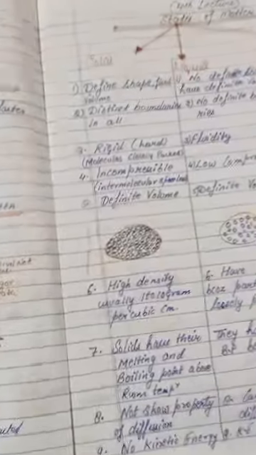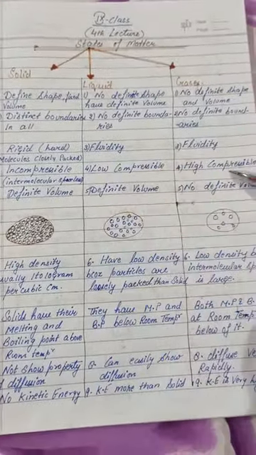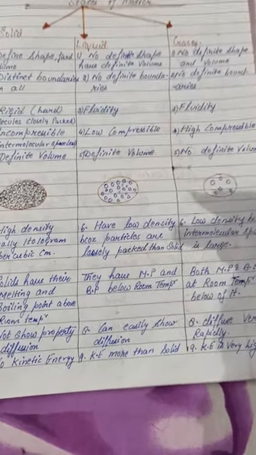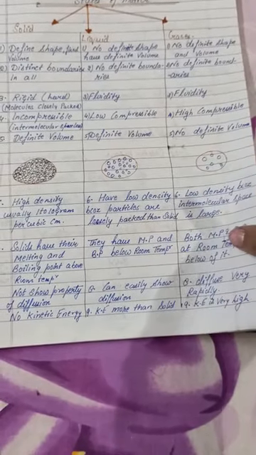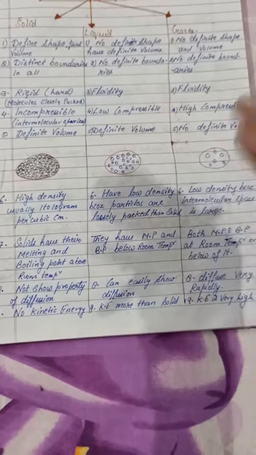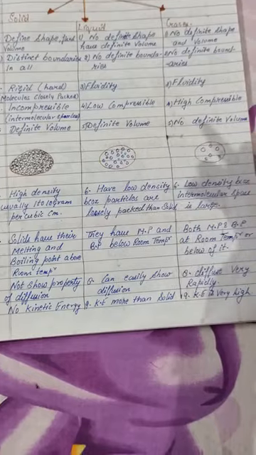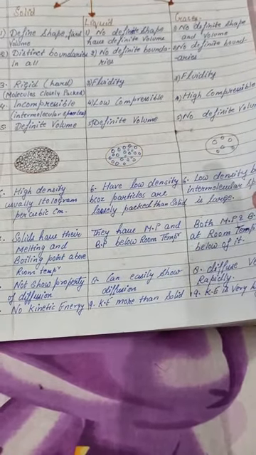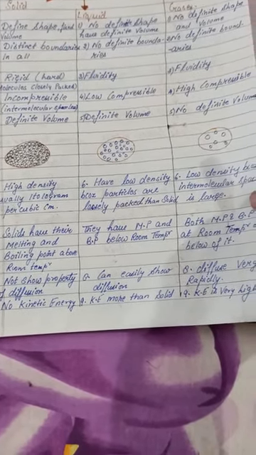Okay. Now, these are the states of matter: solids, liquids and gases. These are the differences. I have told you these differences before also, and now also if you want to learn them, this difference is important, and the question comes in MCQ. We will ask you, for example, in which one fluidity is more: solid, liquid or gas, and you have to tell which one it is. Or which one has more density: solid, liquid or gas.